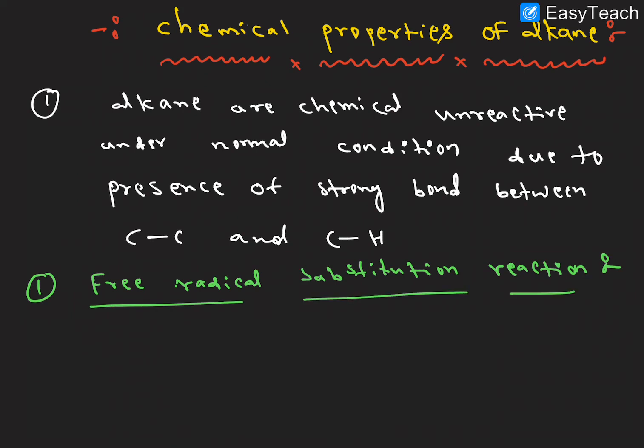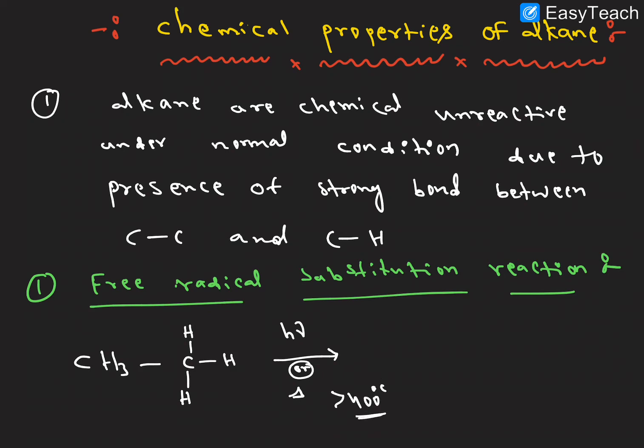Generally in alkanes, the formation of free radicals happens at high temperature or in the presence of light. We will take one example here, CH3-CH3, in the presence of light or heat, at a temperature greater than 400 centigrade.